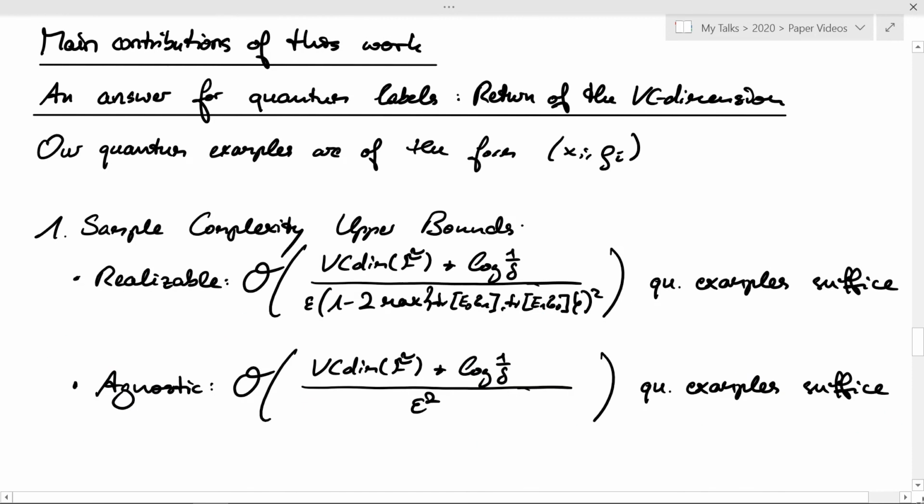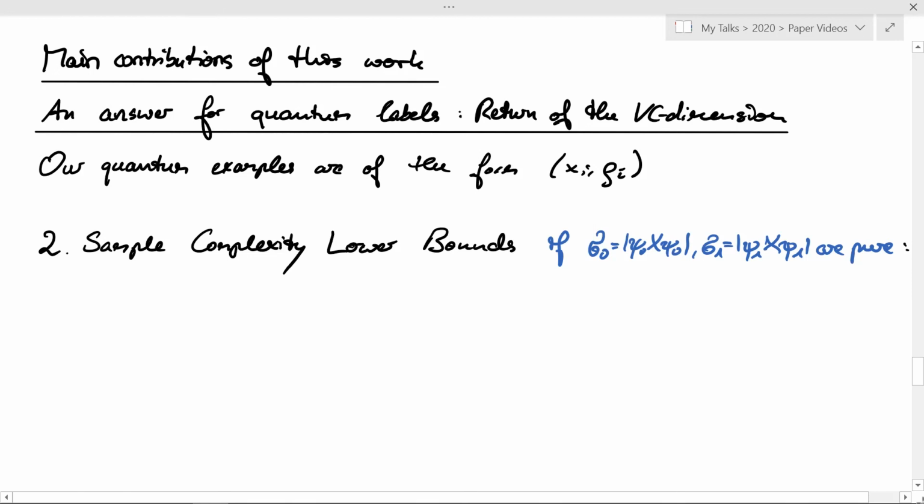For the agnostic scenario, we actually precisely recover the result from the purely classical case. The only change is that we take the VC dimension of this slightly modified function class to cast it in a well-known form. We complement these upper bounds by lower bounds, so we give lower bounds on the size of quantum training data that is required to solve this learning problem.